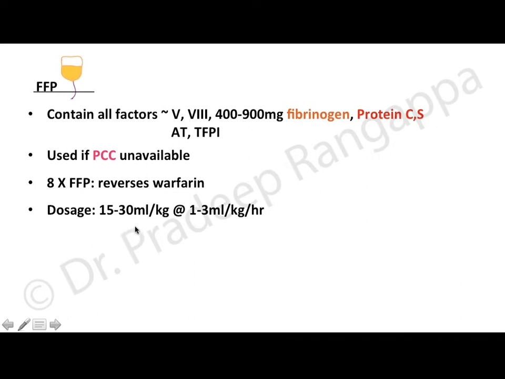The dosage is 15 to 30 ml per kg at 1 to 3 ml per kg per hour. Effect time is 12 to 30 hours. As you saw, vitamin K also takes hours, and this also takes a little longer, while prothrombin complex concentrate was much more instantaneous. But the problem with FFP is that its effect is not sustained for a very long time.